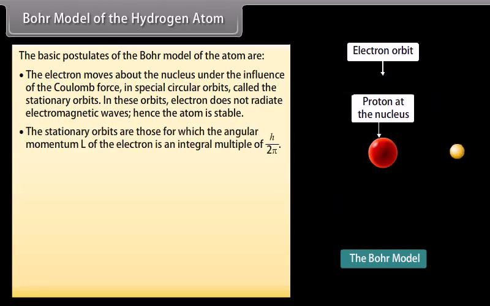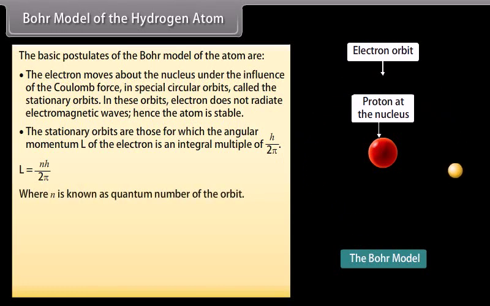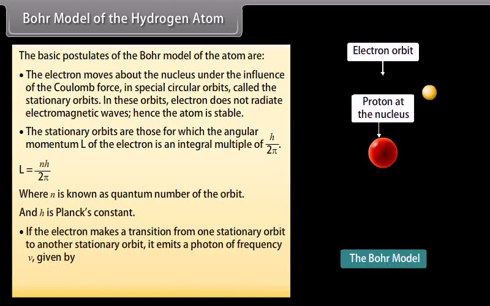The stationary orbits are those for which the angular momentum L of the electron is an integral multiple of h upon 2 pi. L equals nh upon 2 pi, where n is known as the quantum number of the orbit and h is Planck's constant. If the electron makes a transition from one stationary orbit to another stationary orbit, it emits a photon of frequency nu, given by Ei minus Ef upon h.